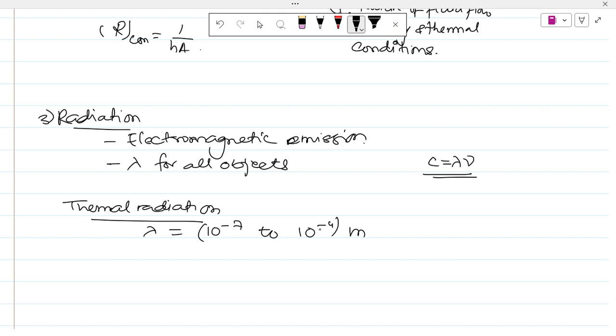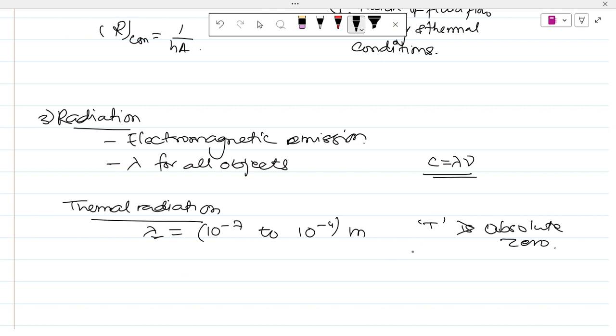So this range of wavelength will give us thermal radiation, and this occurs only for bodies whose temperature is above absolute zero. Also, this is a volumetric phenomenon, and radiation occurs due to temperature only.